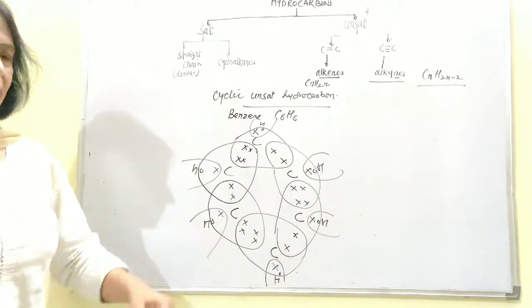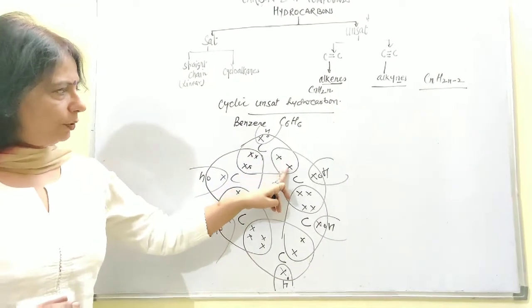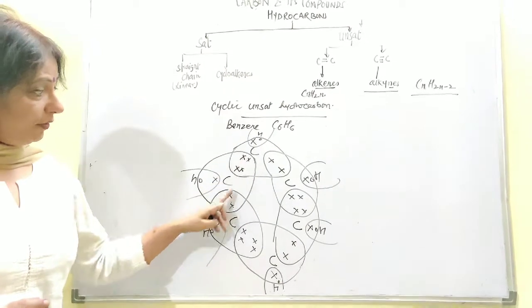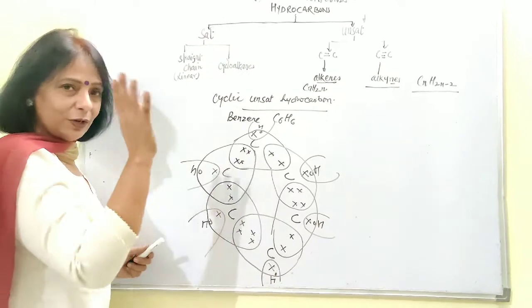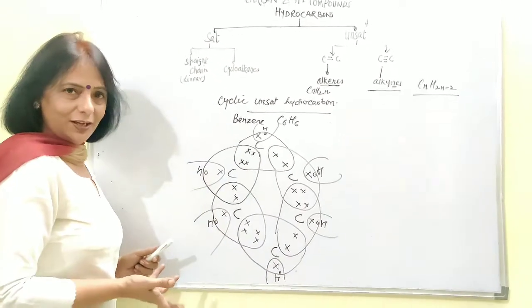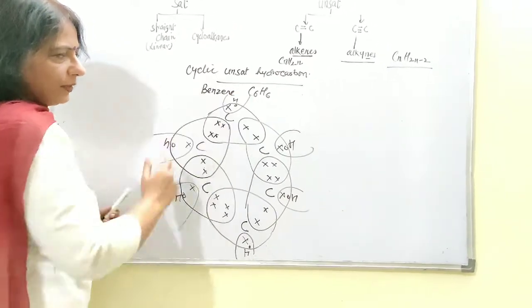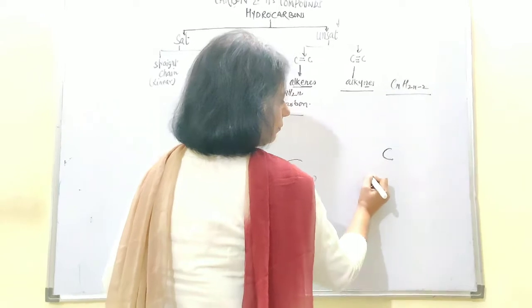This is a resonating structure. It's not that every time you have to put the double bond here, you can put the double bond this side, then the single bond will be shifted towards this side. Everywhere you try yourself. If you put the double bond here, you will not be able to draw the complete structure. Because for that you have to put double on this side, single on this side, one with the hydrogen atom. You can go for the structural formula.